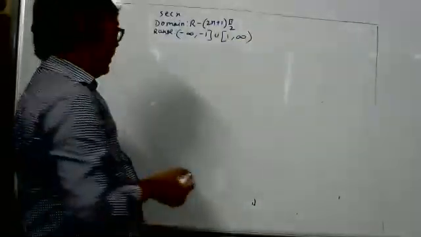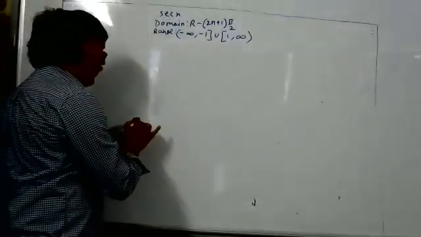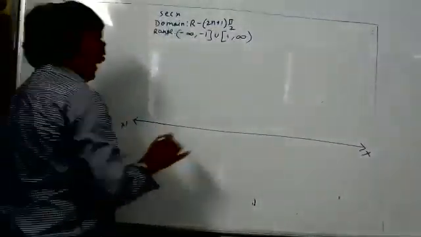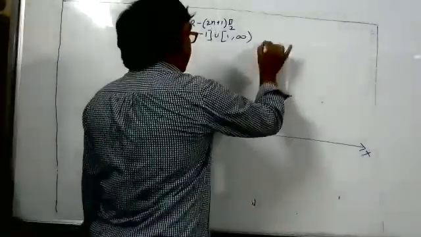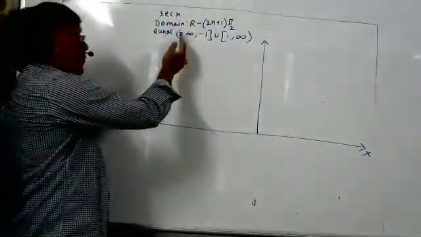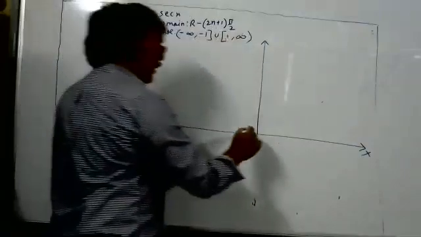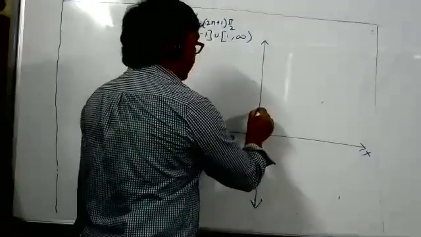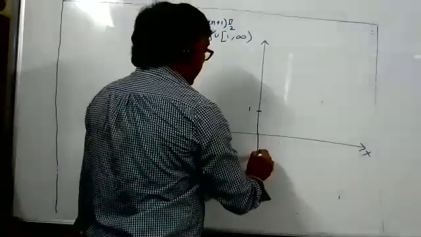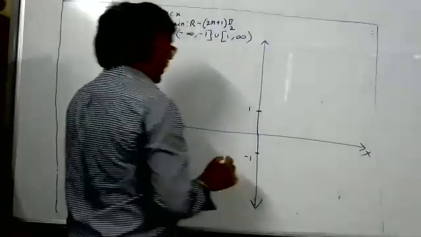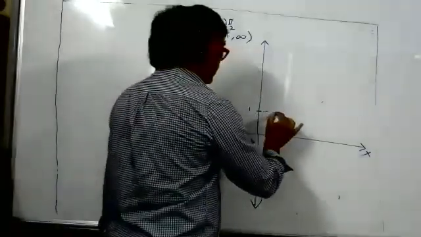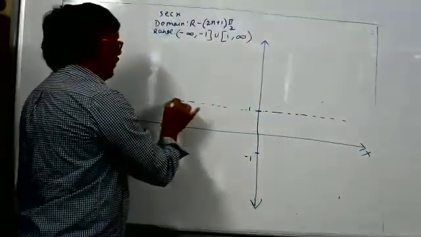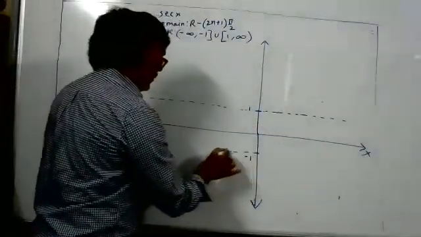Okay, this is the thing. Again, the graph is quite similar to the graph of cosecant x. We should draw the x-axis, then the y-axis. As you can see, the range is minus infinity to minus 1, 1 to infinity. The graph will be above 1 and below minus 1. No part of the graph will be between 1 and minus 1. So only for reference, you can draw these lines so that we get an idea from where we have to move the graph upward. This is not asymptotes.